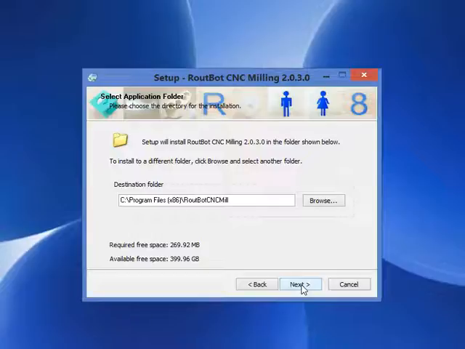Now, we have the option to choose where we install RoutBot CNC on our computer. In this case, the default location is RoutBot CNC Mill. If we were installing the lathe software, it would have been RoutBot CNC Lathe, but we are happy with the location where the software will be installed, so we click on Next.